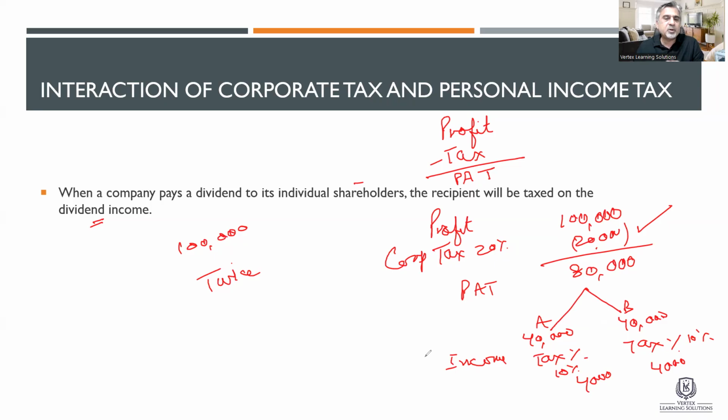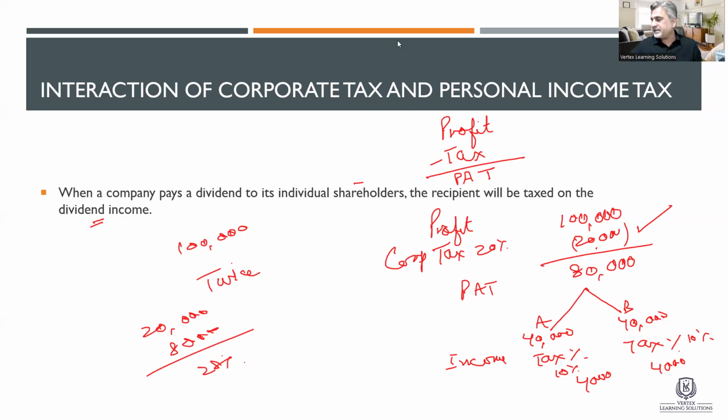Now, the company belongs to these two people, A and B. So first 20,000 was paid, and then another 4 plus 4, 8,000 is paid. So this profit of 100,000 is actually taxed twice. And instead of 20%, the net is 28%, like 28,000 over 100,000. So this is called double taxation.